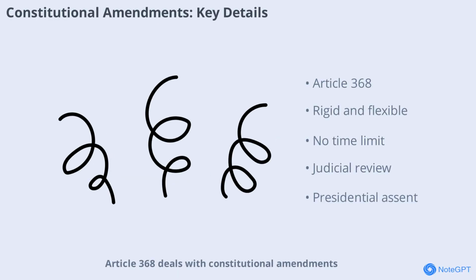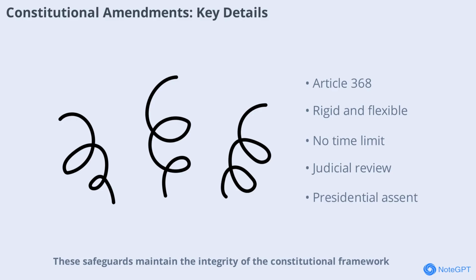Article 368 deals with constitutional amendments. The Indian Constitution is partly rigid and partly flexible, allowing for both stability and adaptability. There is no time limit for state ratification and the President cannot withhold assent. Amendments are subject to judicial review, ensuring they do not violate the basic structure of the Constitution. These safeguards maintain the integrity of the constitutional framework.